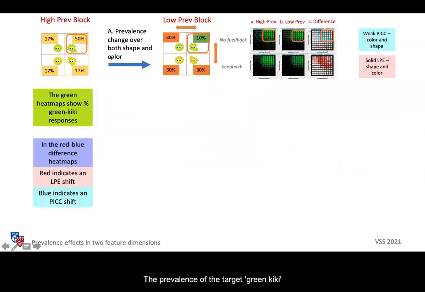The prevalence of the target, green Kiki, decreased in 4 different ways. In the high prevalence block, we draw 50% of the stimuli from the target distribution and 17% from each of the other 3. We first change prevalence over both the shape and color dimension. The target dropped to 10%, while the other 3 increased to 30%.